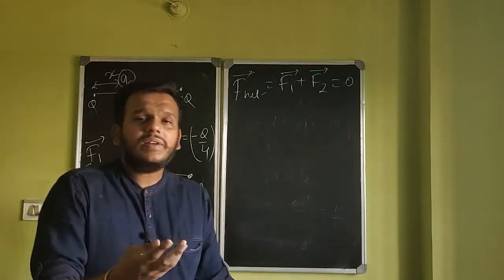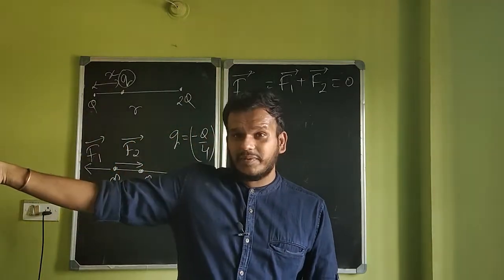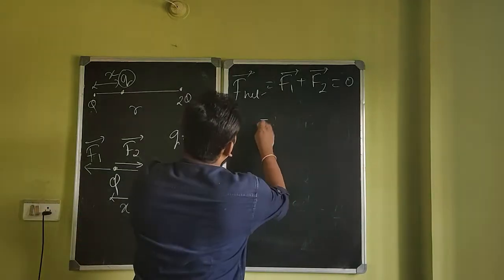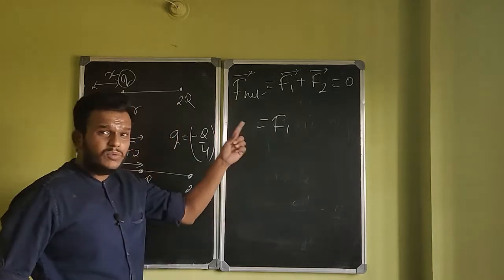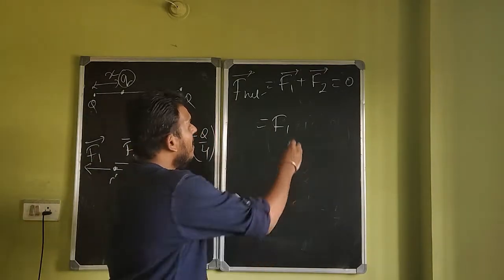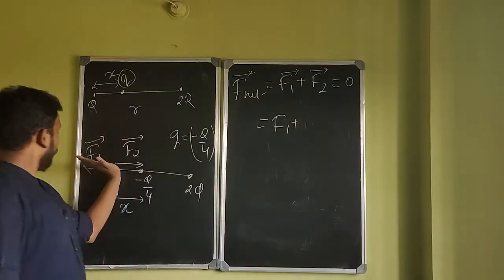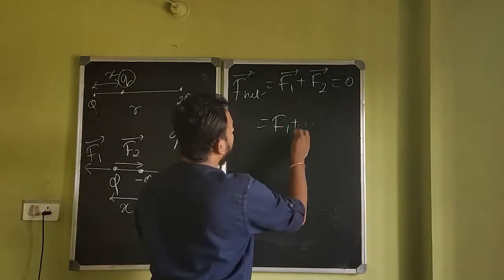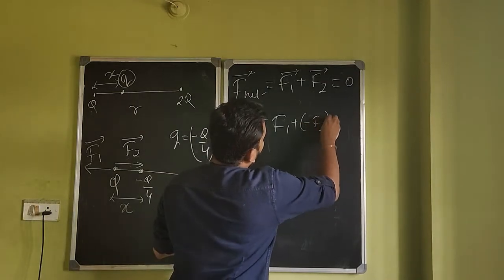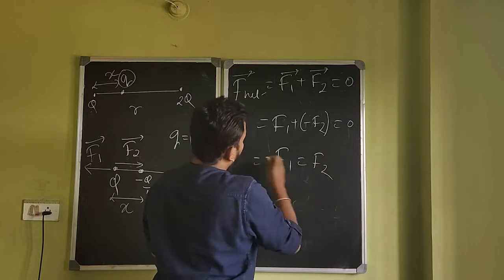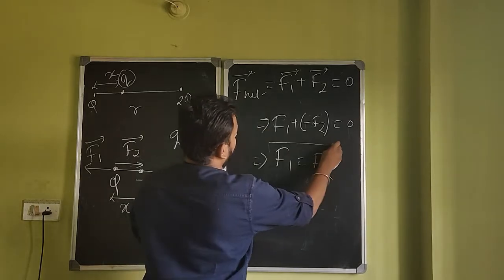I'll go with the choice of left side being positive. So that makes force F1 positive. When you're removing the vector and only going for magnitude, F1 will become positive, plus, if F1 is positive, F2 must be negative. So F1 plus minus F2 is 0, or F1 is equal to F2.